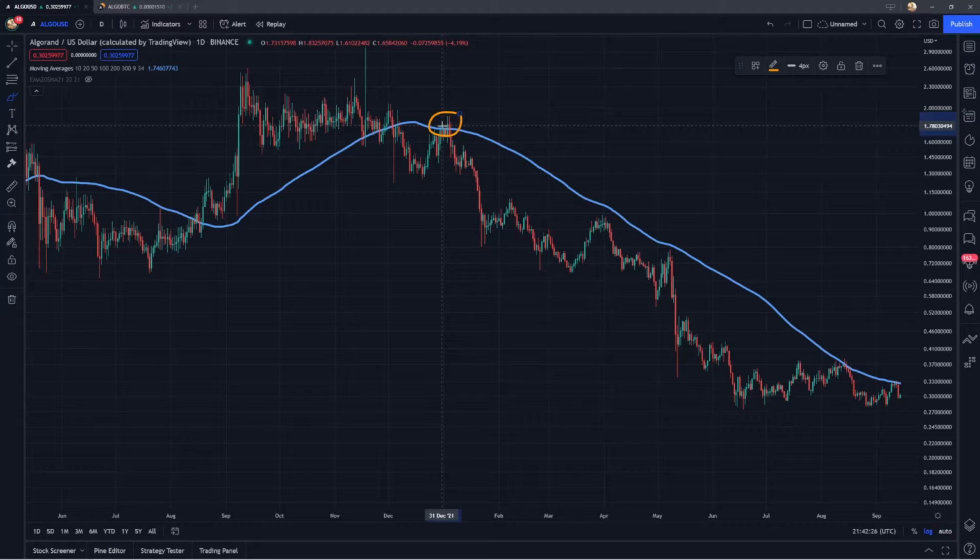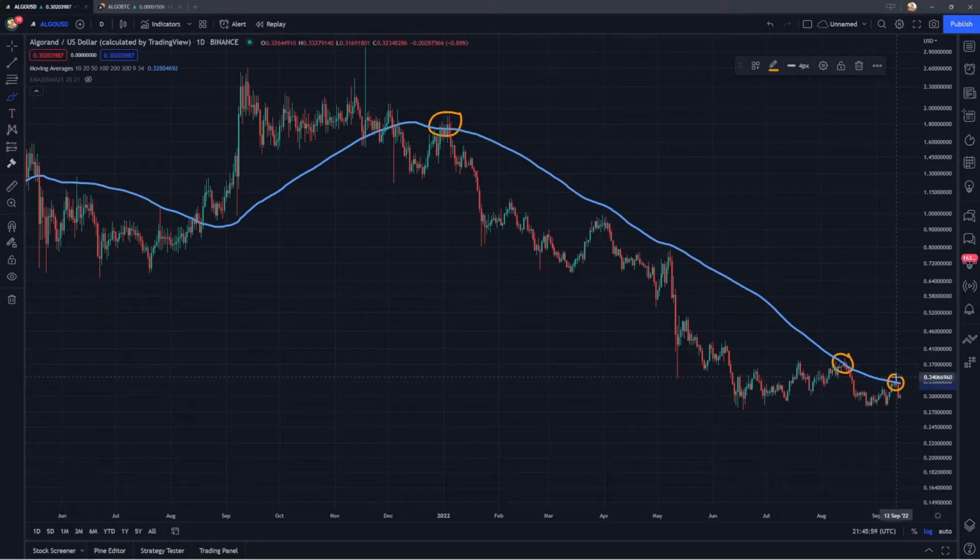You can see this rejection right here in December of 2021. These lower highs didn't even make it all the way back up to that level, and we had this rejection earlier on in August. And again, we have met that level just a few days ago around 33 cents. You can see since then we have come back down. And as of right now, it does seem to be yet another rejection.